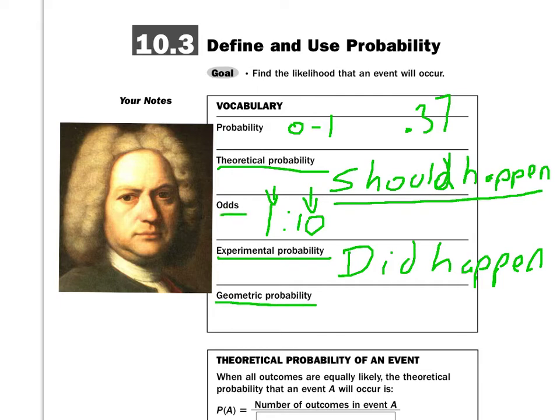Then geometric probability is anytime you're calculating the ratio of two lengths, areas, or volumes. What I like to always think about when I think about geometric probability is a dartboard. What are the chances I'm going to hit the dartboard and not hit the board that's behind the dartboard? What are the chances I hit that circle and not everything else around the circle? So, all of this stuff out here, what's the chances of that as opposed to hitting the actual circle, or even what are the chances that I hit this bullseye right here? You'll see those questions come up from time to time.